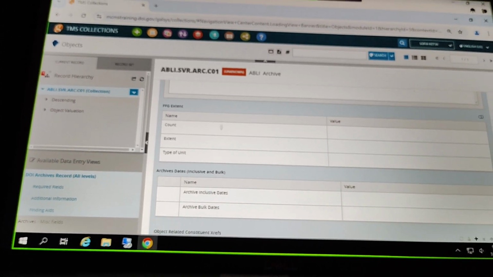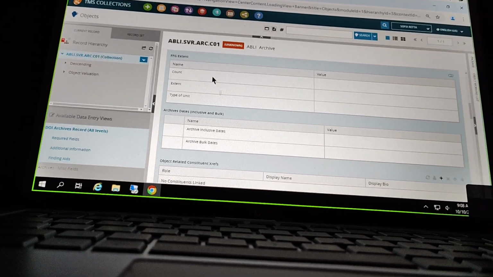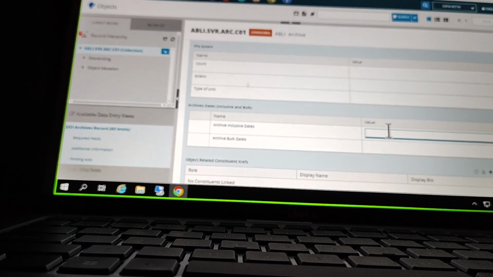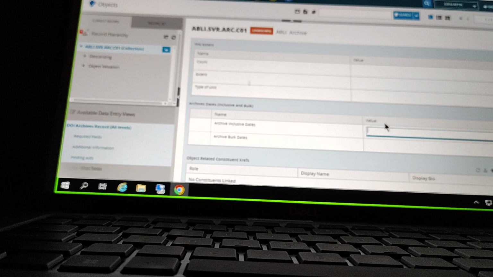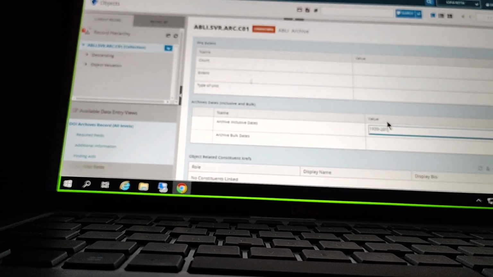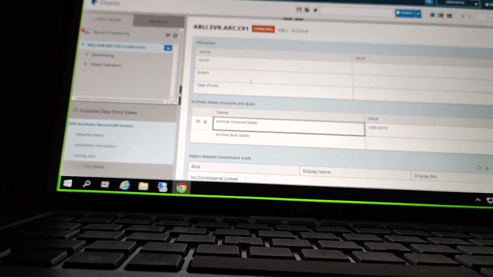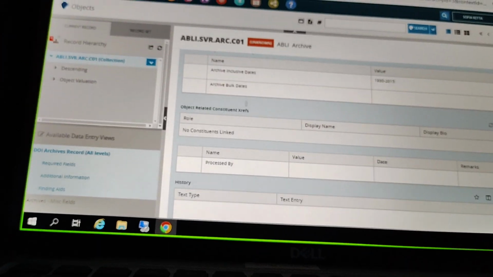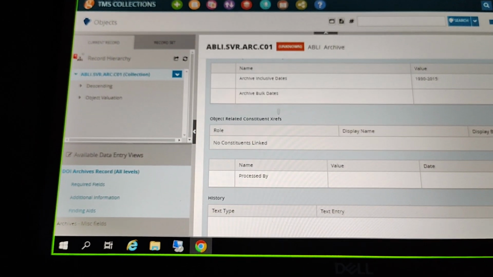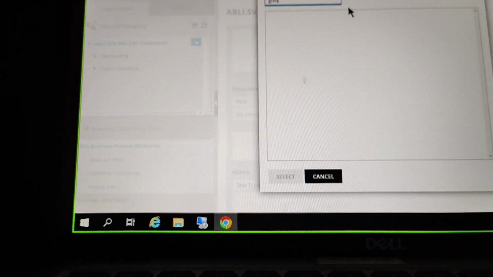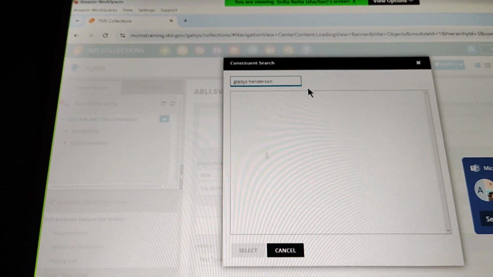We have some of your custom fields down here. Flex fields for extent. Archive dates down here, inclusive and bulk here. So I can just put in some numbers here. I can link an object-related constituent here. So we're interacting with this widget the same way we did when we were linking constituents in our catalog level record. So I use the plus icon, and we can do our search here. Find my constituent record that I made up the other day.